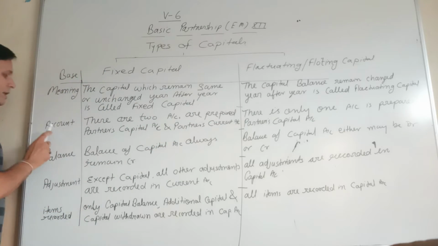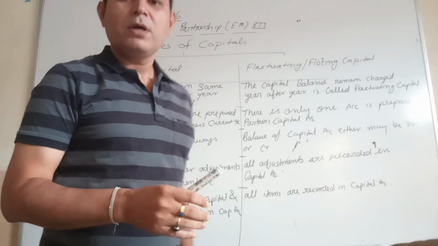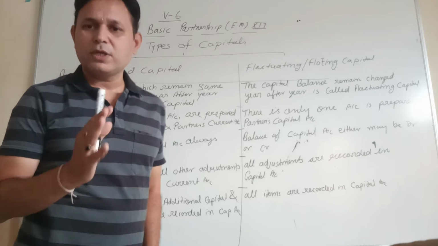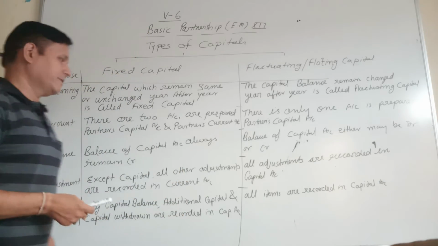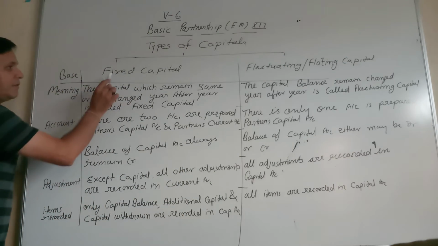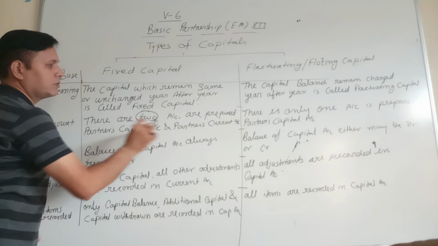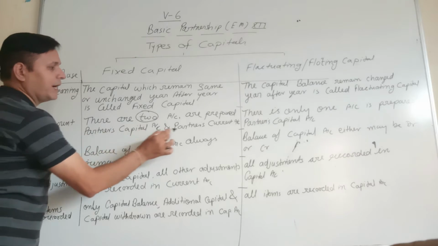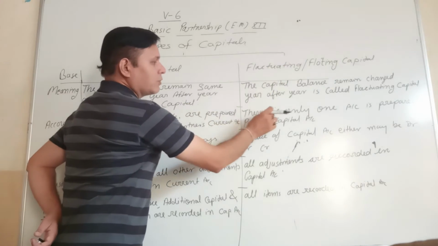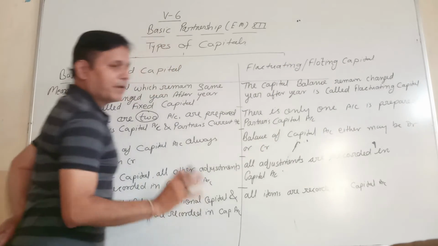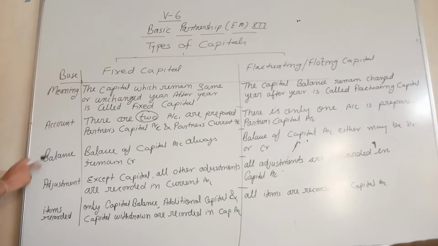Now the second point is account. From tomorrow we will learn about the accounts, but for now I am explaining the difference between both the capitals, and which accounts you have to prepare in which capital. In fixed capital there are 2 accounts prepared, partners capital account and partners current account. But in fluctuating capital there is only one account prepared, that is partners capital account. So here we have to prepare 2 accounts, and here only a single account.